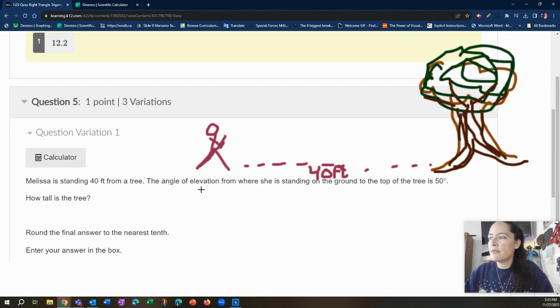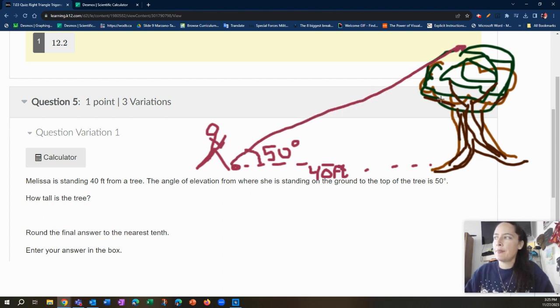The angle of elevation from where she is standing on the ground to the top of the tree, that angle of elevation, so we elevate up, is 50 degrees. Okay, so that's the angle of elevation. How tall is the tree?